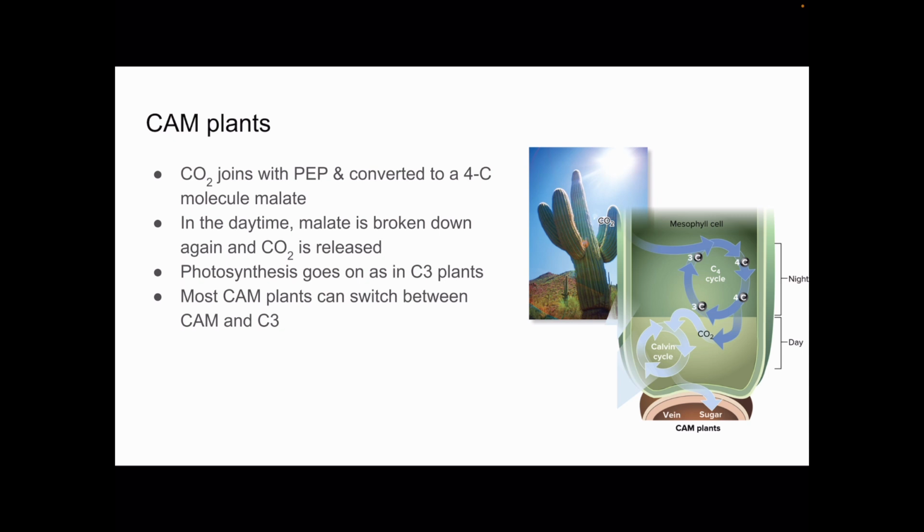Now, unlike the C4, we don't have to have any internal specialized anatomy. And so most CAM plants will actually switch back and forth between CAM and C3 depending on those environmental conditions. Except for our friend the saguaro. The saguaro can only do CAM photosynthesis. I asked my friend, who is one of the world famous researchers of saguaro physiology, why can't saguaros do C3 photosynthesis? Most plants can switch back and forth, but why not saguaros? And he gave the very scientific answer of, I don't know.